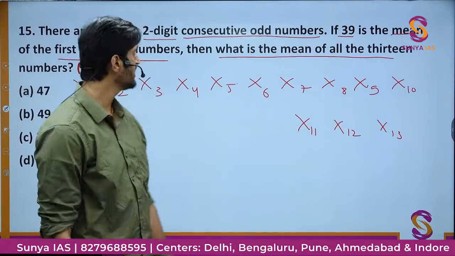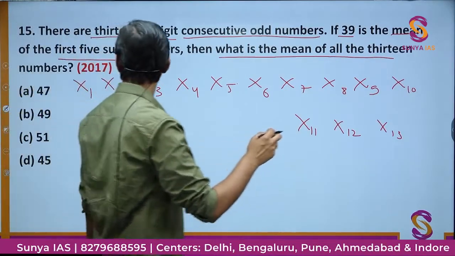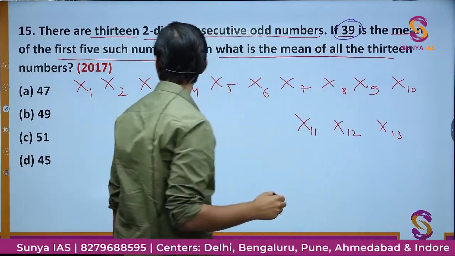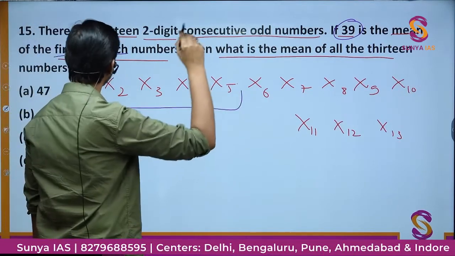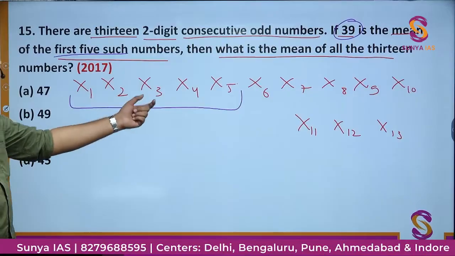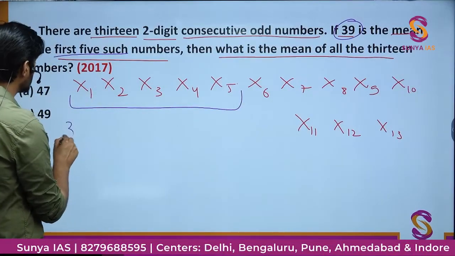Now what he is saying is that 39 is the mean of the first 5 such numbers. So the first 5 numbers are x1, x2, x3, x4 and x5, and their mean is 39.